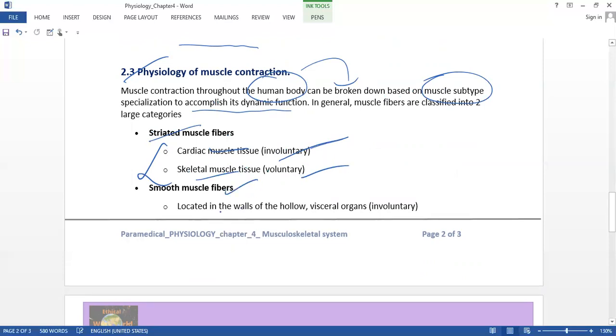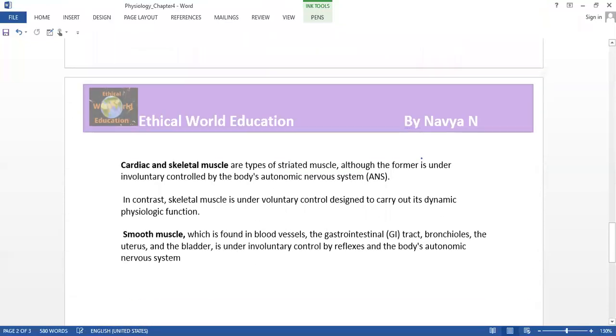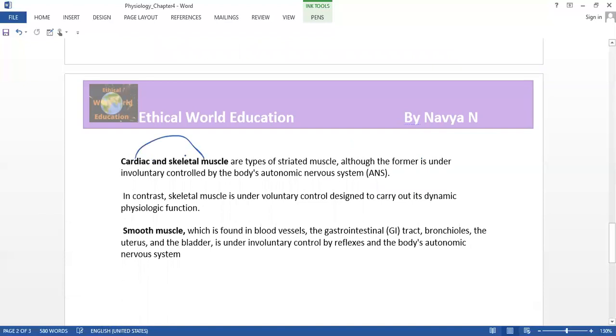The smooth muscle fiber is located in the walls of hollow organs, and it is involuntary. Cardiac and skeletal muscle are the types of striated muscle. Cardiac is under involuntary control by the body's autonomic nervous system. In contrast, skeletal muscle is under voluntary control, designed to carry out its dynamic physiologic function.